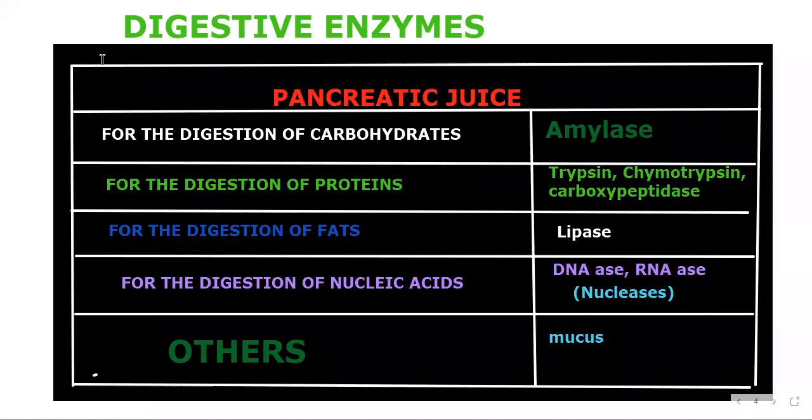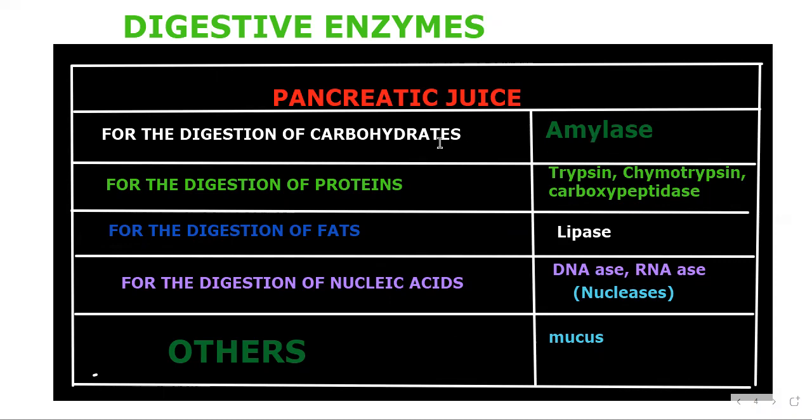Then digestive enzymes of pancreatic juice. For carbohydrates, amylase. For proteins, trypsin, chymotrypsin, carboxypeptidase. For fats, lipase. For nucleic acid, DNAases, RNAases, which we call nucleases. The others: mucus.